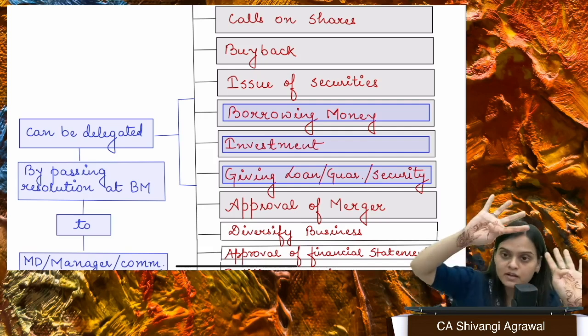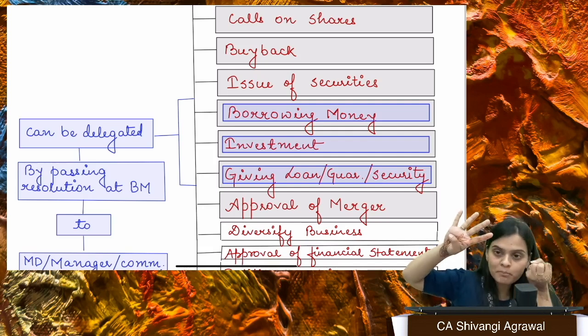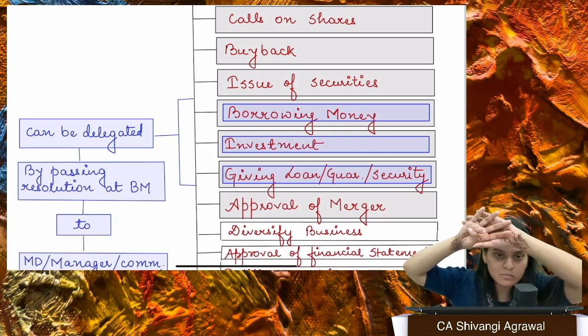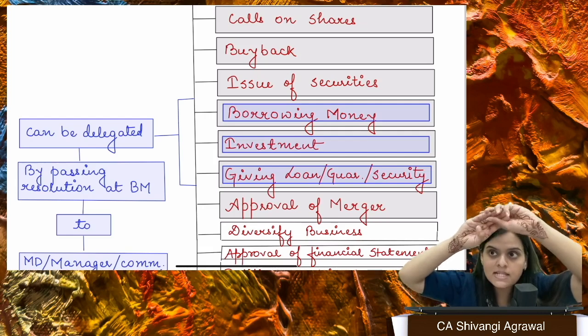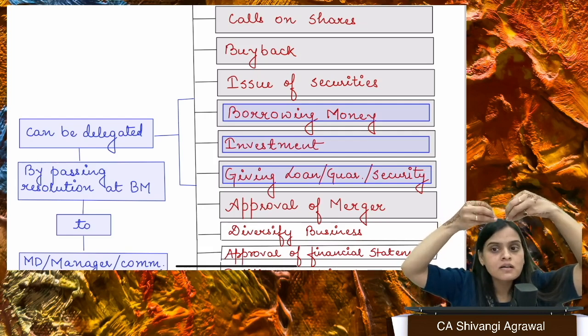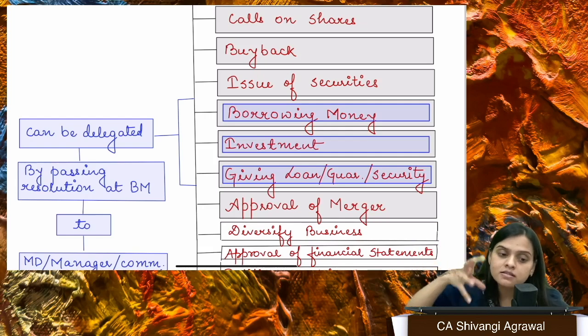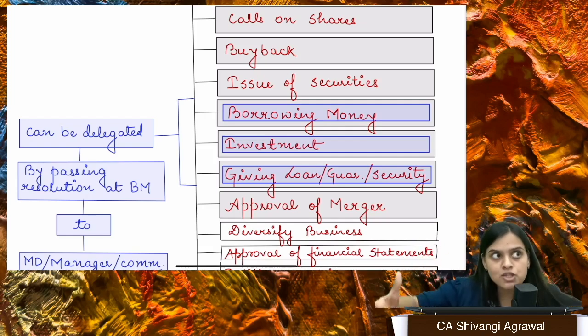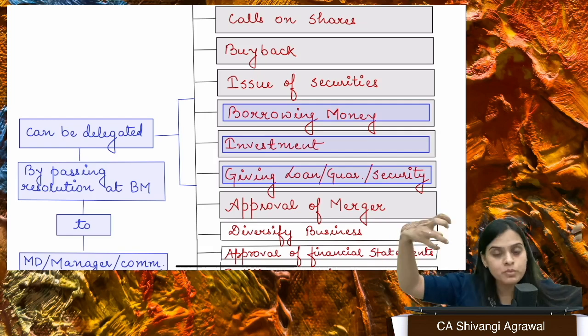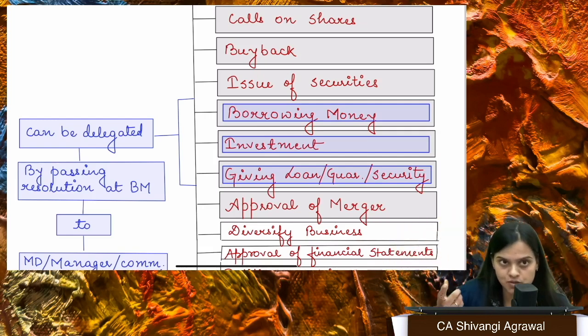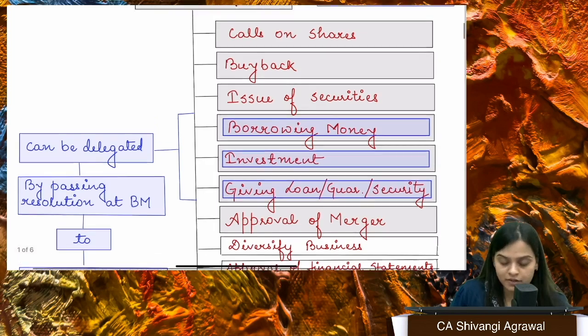That means if there are 4 directors, there is one matter which needs to be resolved. It is being sent to everyone's place. That means the board resolution is circulated and thereafter it is passed. Right? And there are certain matters for which you need to call a board meeting where all the directors will come, they will meet, and then only they can take a decision, right? So there are certain matters which can be resolved only at the board meeting, and they are, if you want to call